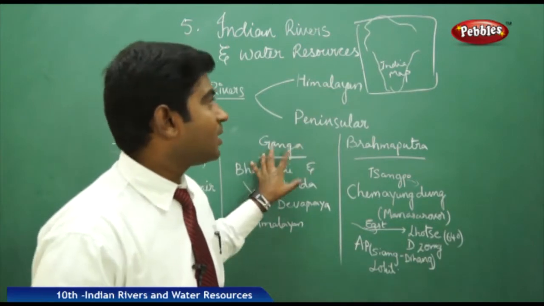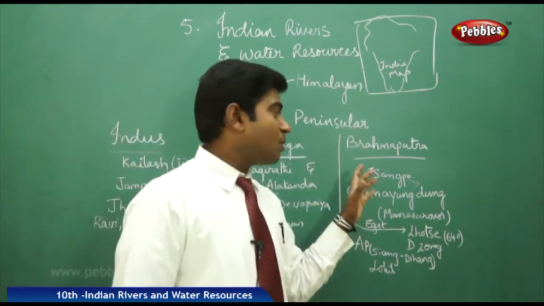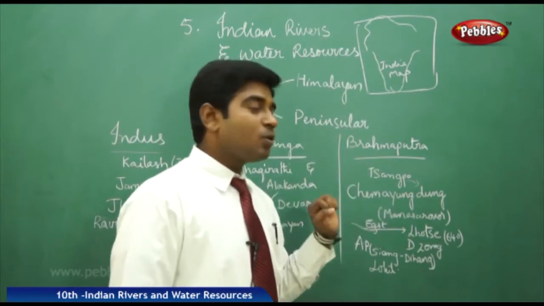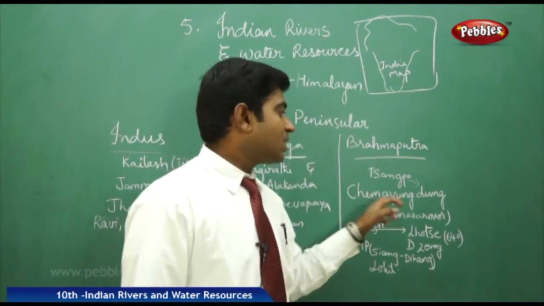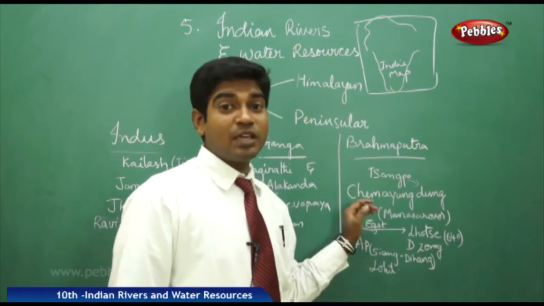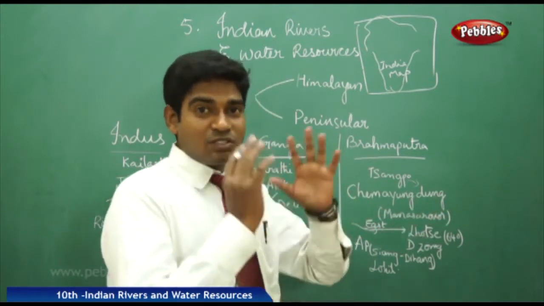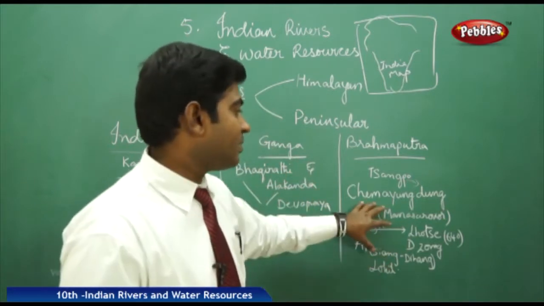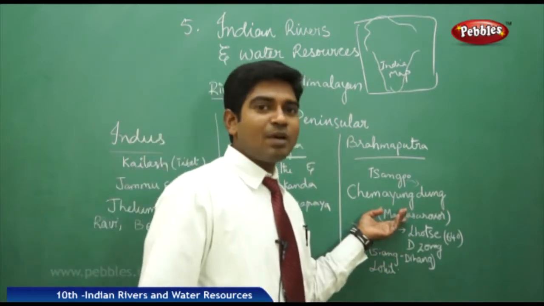using the Ganga belt. And the most important river is the Brahmaputra, which originates in Tibet with the name Sangpo, at a place called Chemayungdung. It is in the China region, because Tibet is occupied and controlled by China, so it has that name. It originates near Manasarovar lake.